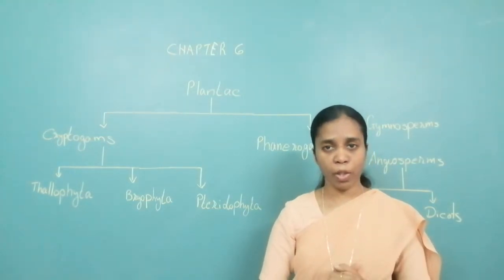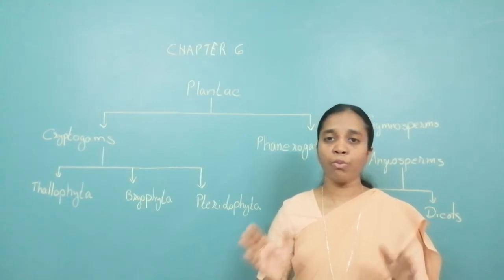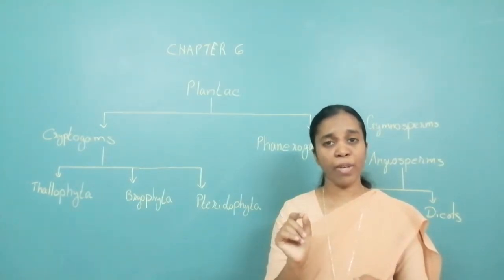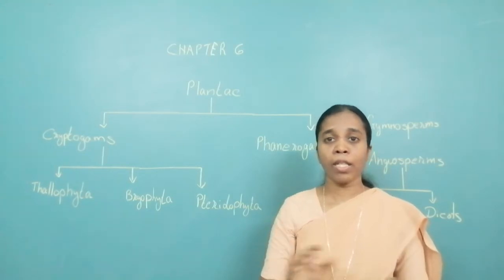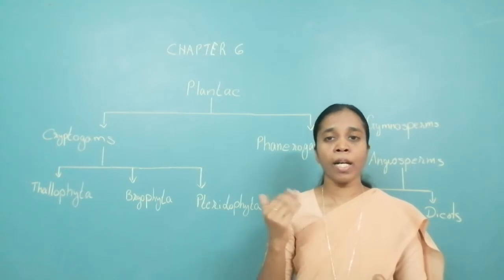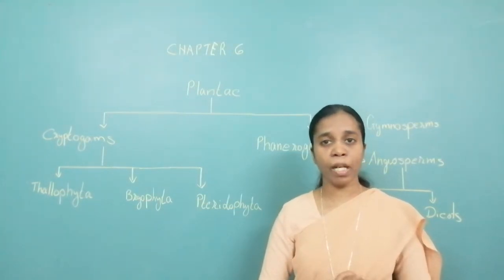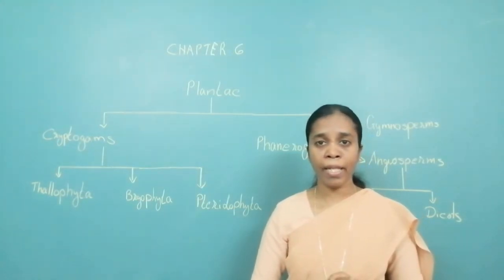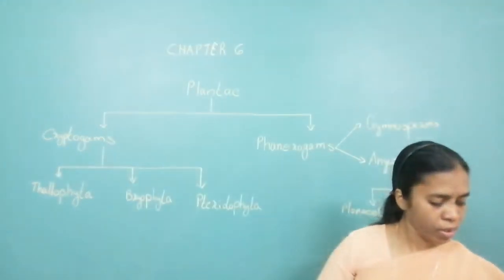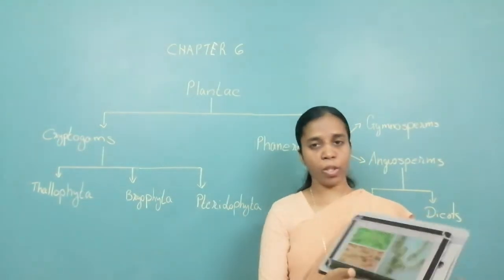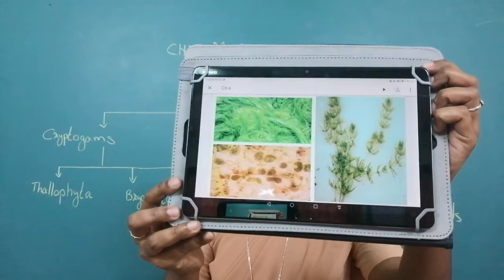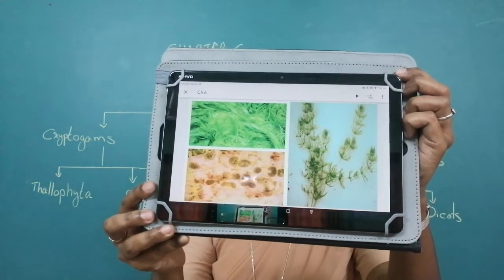So this is all about Thallophyta. They are aquatic, found in fresh water as well as in marine water. They have fine fiber or thread-like structure, cannot be separated into root, stem and leaf, but they are autotrophic. Examples are Spirogyra, and you also have Chara. I also have the image of Spirogyra. I don't know whether it is clear to you. This is Spirogyra, and you also have Chara next to it.